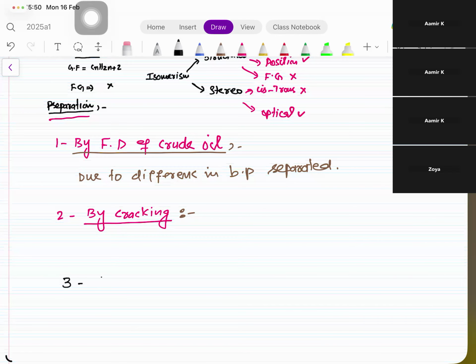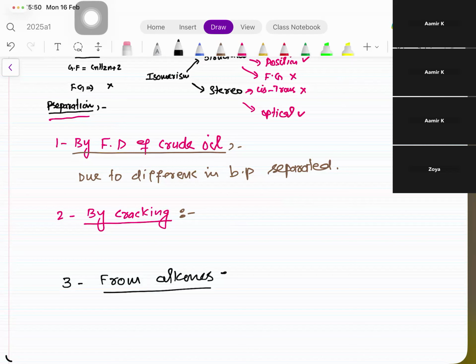Number 3, they are also prepared from alkenes. By cracking or from alkenes, you have to leave one line and go to the next. Later on, when we do these reactions, I'll tell you to go back and fill in this space.